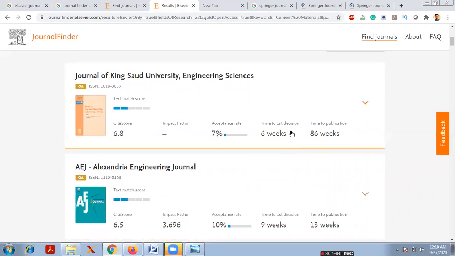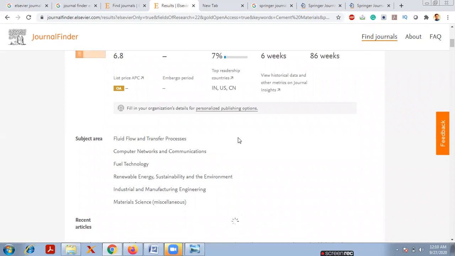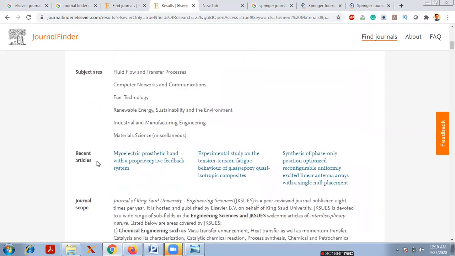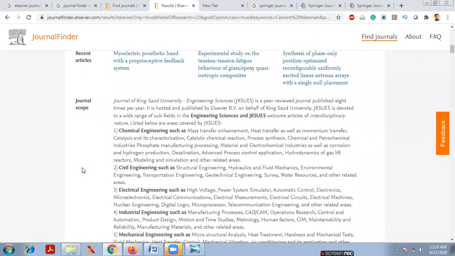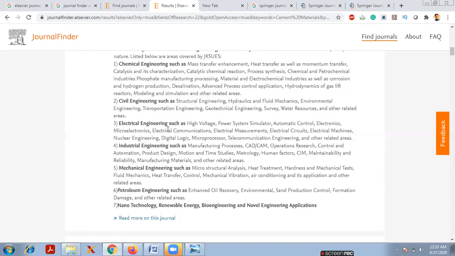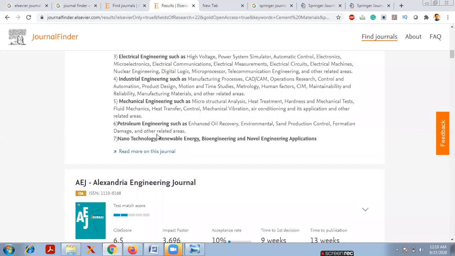But time to first decision is only 6 weeks, and time to publication takes a minimum of 86 weeks. If you click on the drop down here, it will show the subject area of the journal, the embargo period, the list price, and how much article processing charges there are. Each and everything is there: recent articles, the journal scope, and also who the publishers of the journal are. This is the journal scope we are seeing here: chemical engineering, civil engineering, electrical engineering, industrial engineering, mechanical engineering, petroleum engineering, nanotechnology. If you want to know more, simply click on this one, read more on this journal.